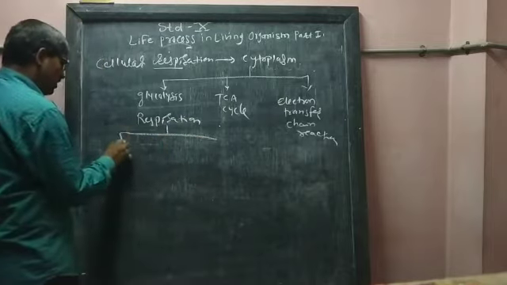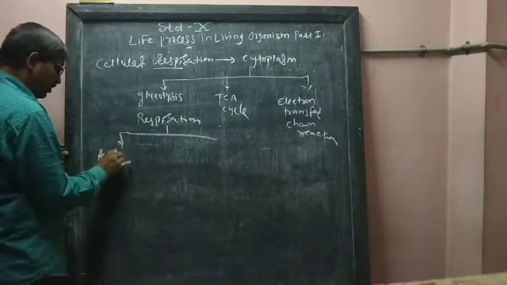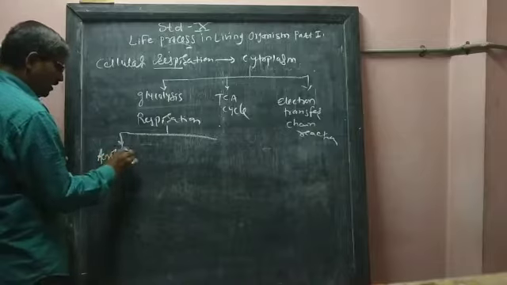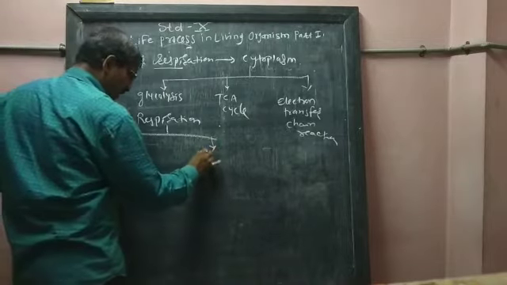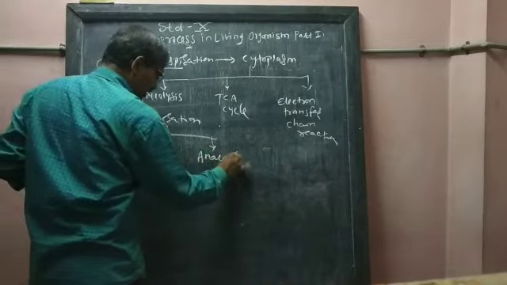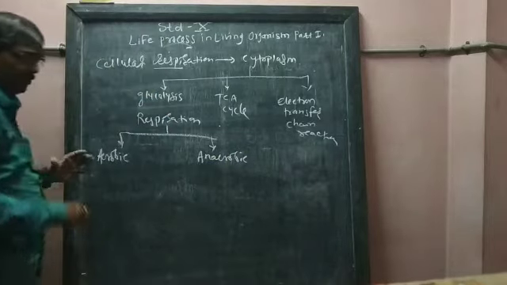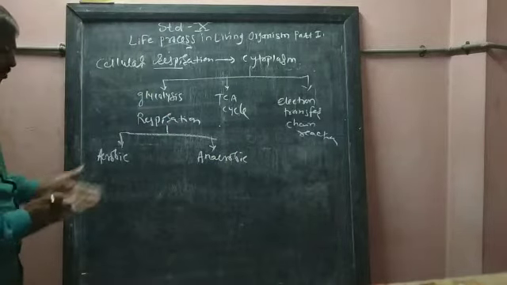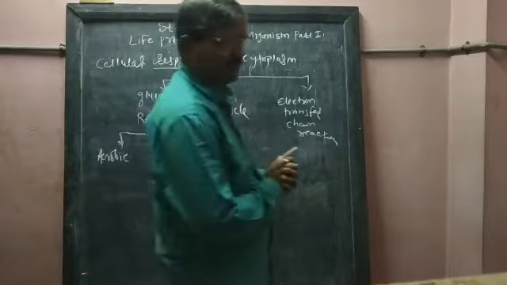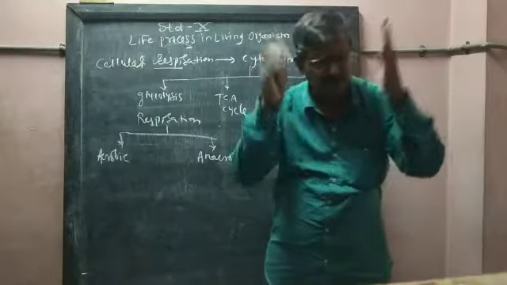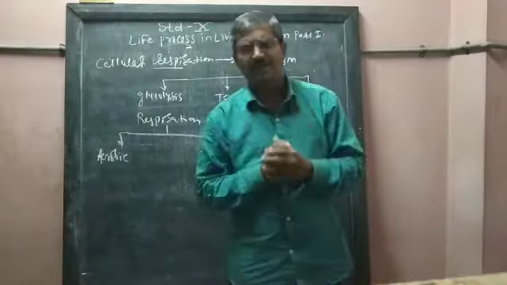Here the respiration which we are seeing is actually of two types. The first one is called aerobic respiration, and the second one is anaerobic respiration. What is meant by aerobic respiration? What is meant by anaerobic respiration? This was also taught in standard 5th, or you might have studied it in 8th standard also.